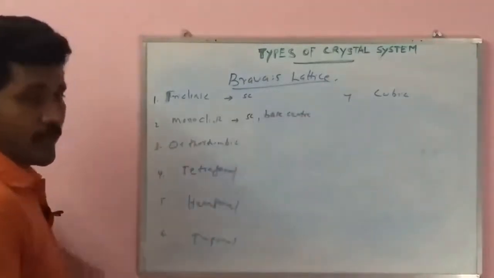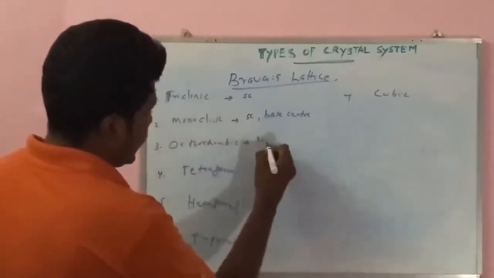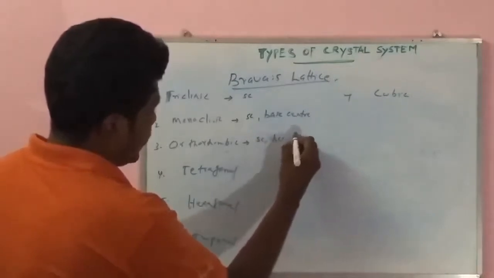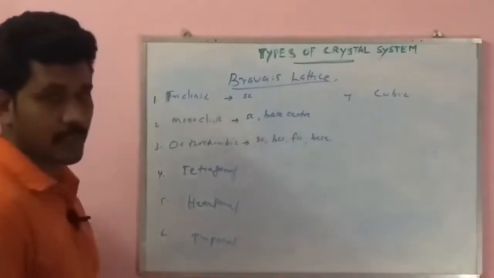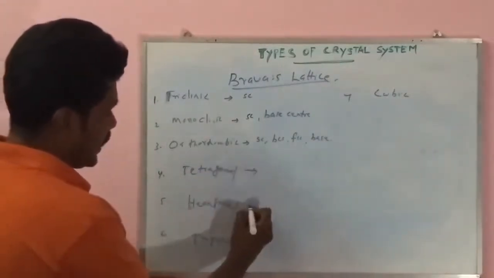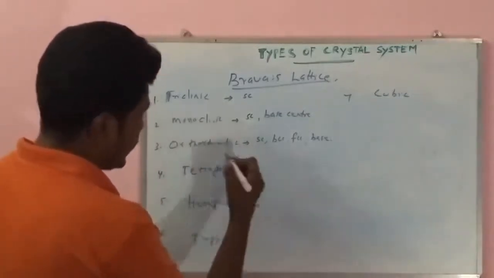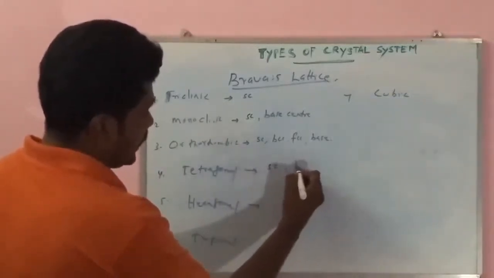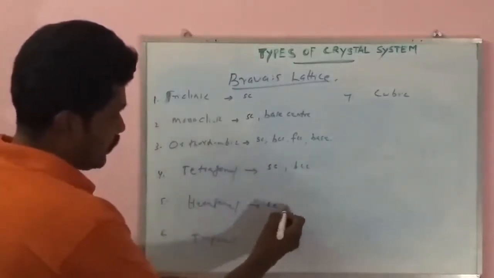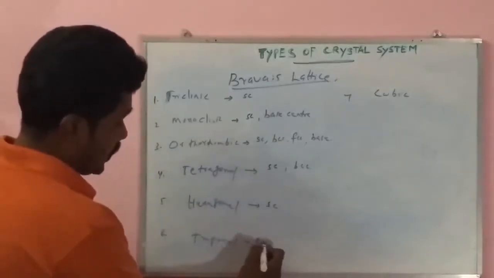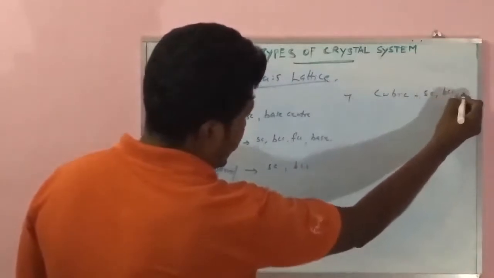Orthorhombic has 4 lattices: simple, body center, face center and base center. Tetragonal has simple and body center only. Hexagonal has only simple. Trigonal also has only simple. Cubic has simple, body center and face center.